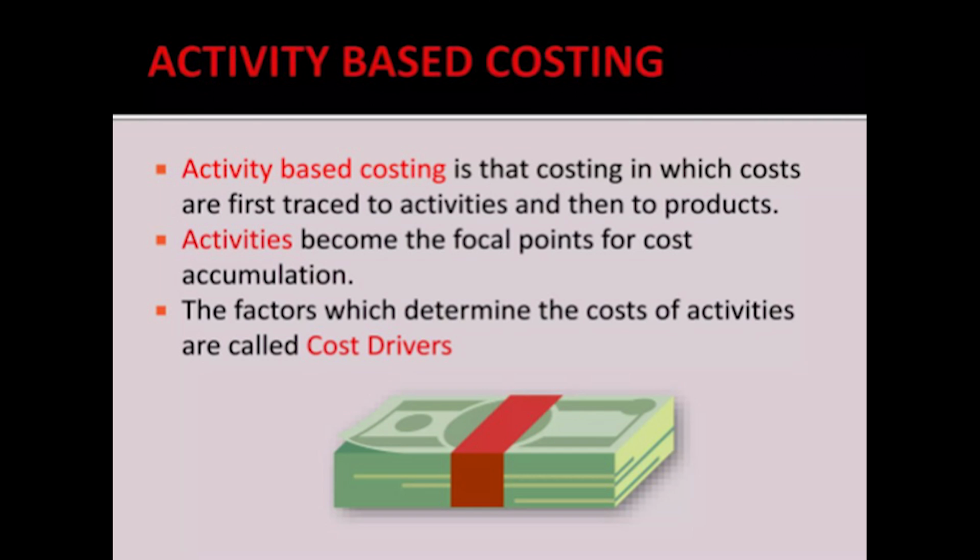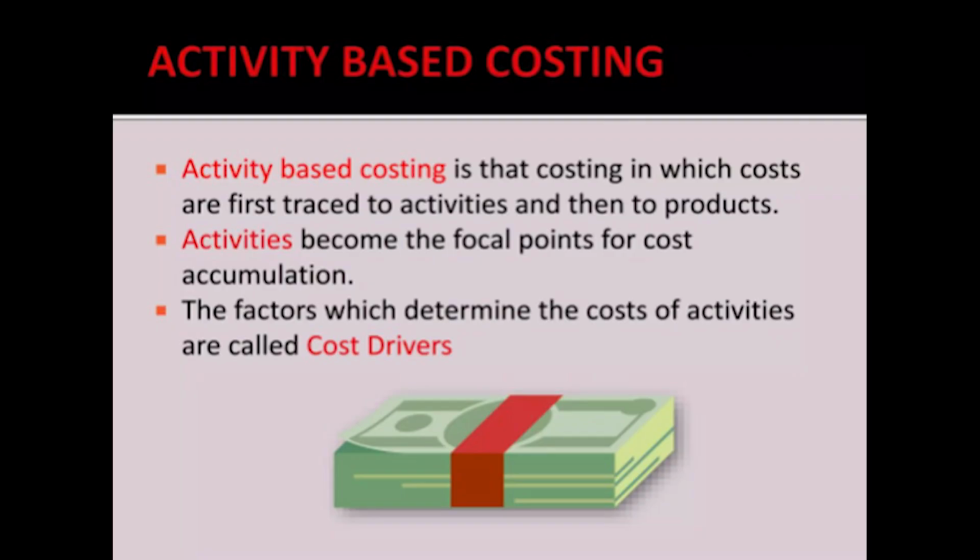Is that costing in which costs are first traced to activities and then to products. It means not directly to the product which we are manufacturing; the related activities, whatever are there, those activities' cost is estimated first. That is why it is activity based costing. Activities become the focal point for cost accumulation,